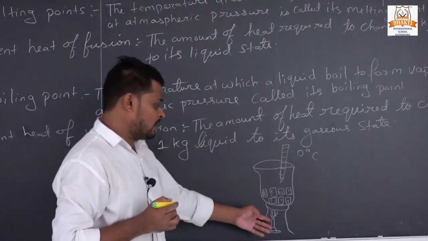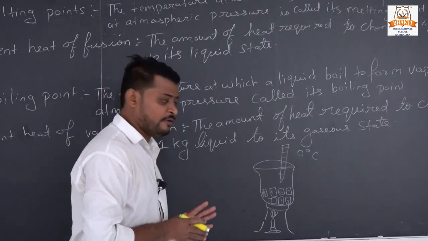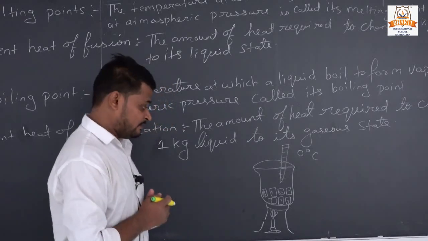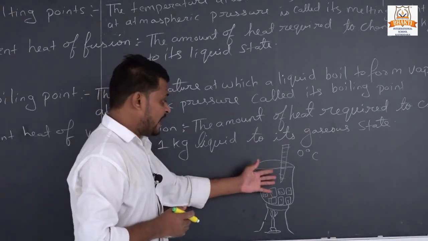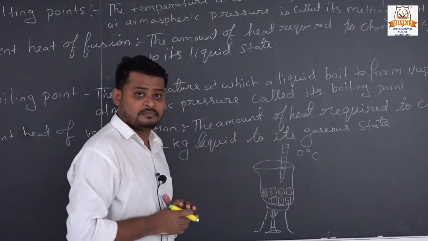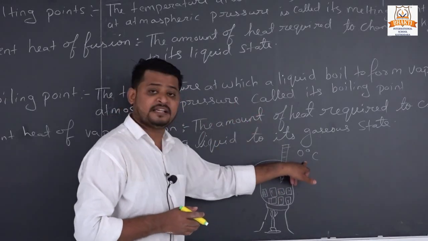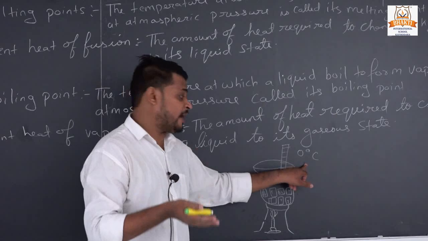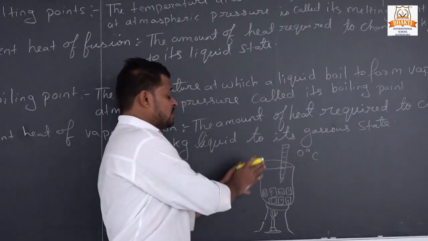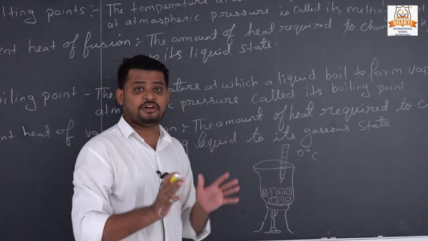When we burn our burner continuously, after some time we will see that the temperature at the start was 0 degrees Celsius, and after some time it was still constant at 0 degrees Celsius.